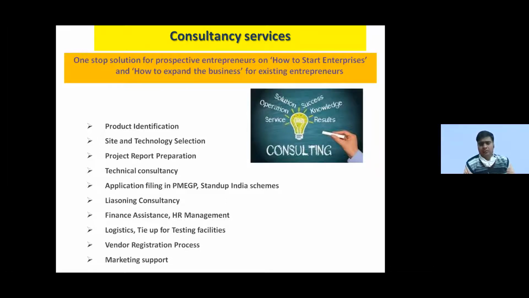Under that, we have told about the PMEGP scheme, and then human resource management, what type of manpower you should have with you. Suppose you are good in food processing, but you may not be good in marketing, or you may not be good in arranging the finances. So you have to make a team. Your colleagues or friends, you can make a team of 2, 3, 4 people, and you can divide the task. You can form a company, and you can divide the task.